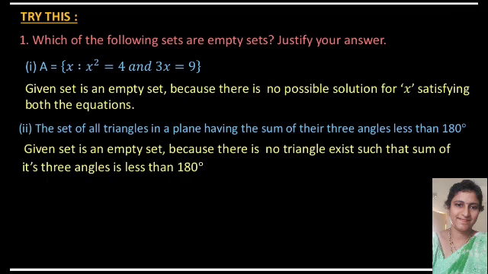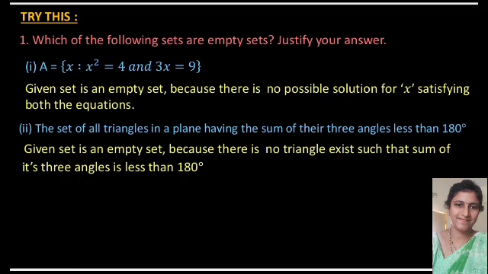If you observe the condition, what is the condition? x square is equal to 4 and 3x is equal to 9. So are there any x values that satisfy these two conditions? If you take x equal to 1, 1 square is not equal to 4. The same condition applies to 3x is equal to 9: 3 into 1 is not equal to 9. If you take x is equal to 2, 2 square is equal to 4, yes, it is satisfied. But if you take the same x is equal to 2 in 3x is equal to 9, so 3 into 2, how much? 6. 6 is not equal to 9.